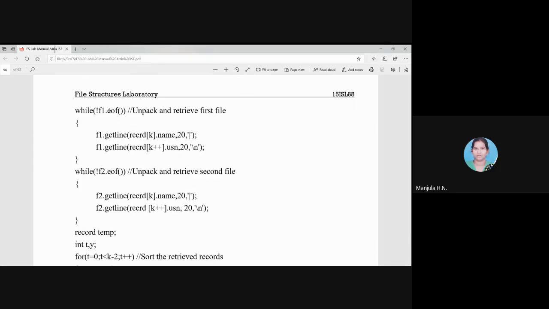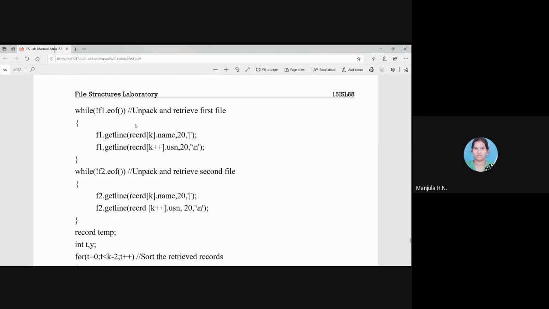If it is not pointing to the end of the file, you can read the records in the file. If it is pointing to the end of the file, then we do not have any more records in the file to read.